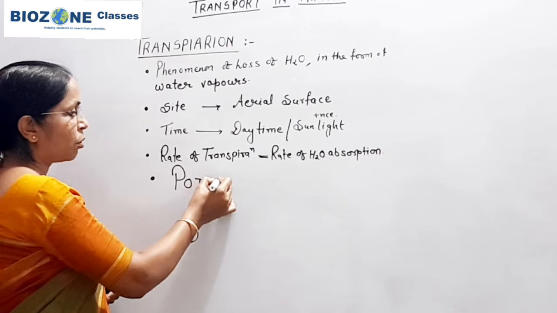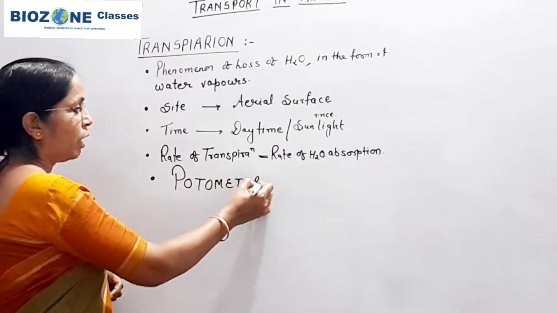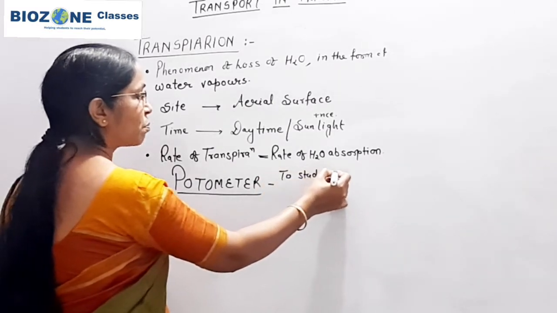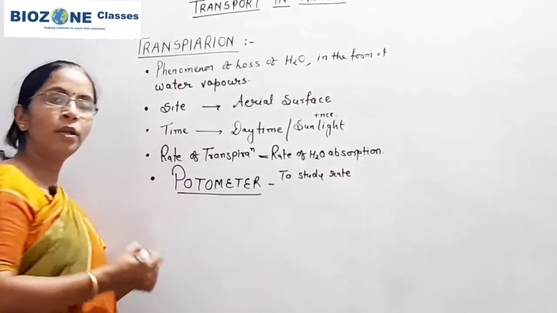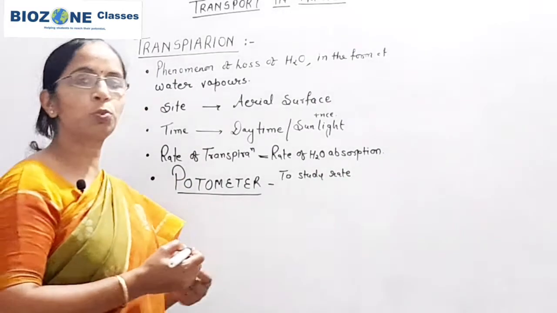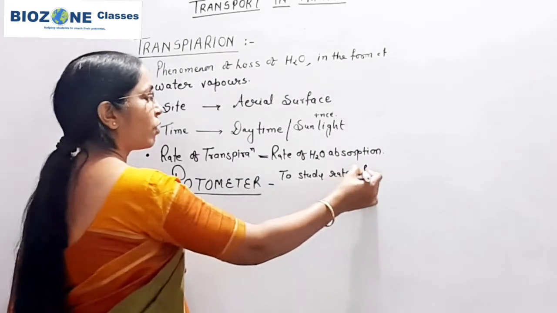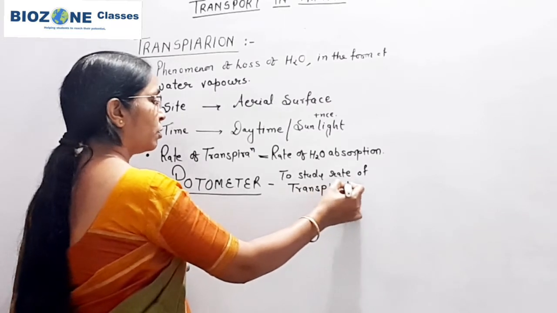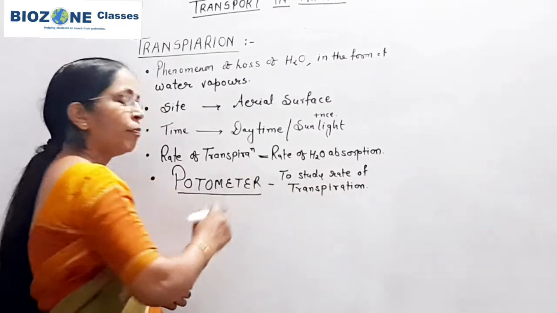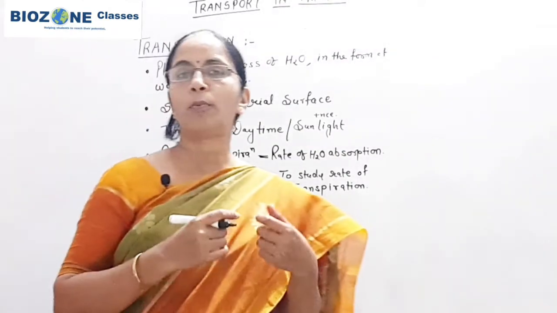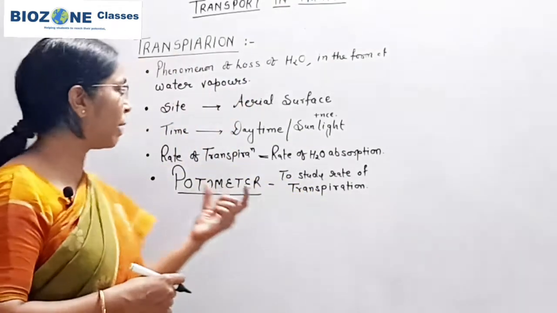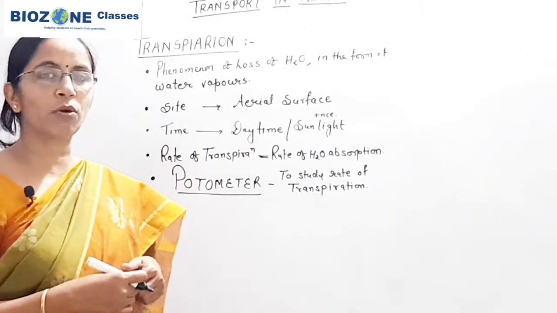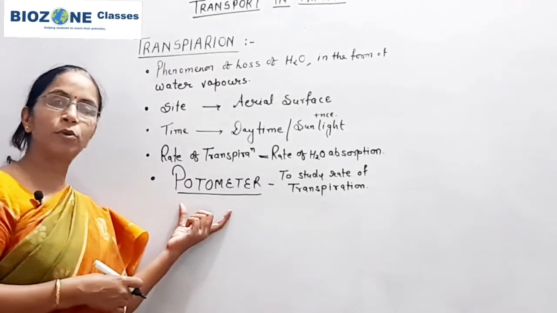Secondly, if you want to study the rate of transpiration, we use one apparatus called the potometer. Remember this for your NEET exams: the apparatus used to study the rate of transpiration is the potometer. What is the principle of the potometer? It works on the principle that the rate of water absorption by the root is equivalent to the rate of water transpired by the aerial surface of the leaf of the plant. So remember this much.